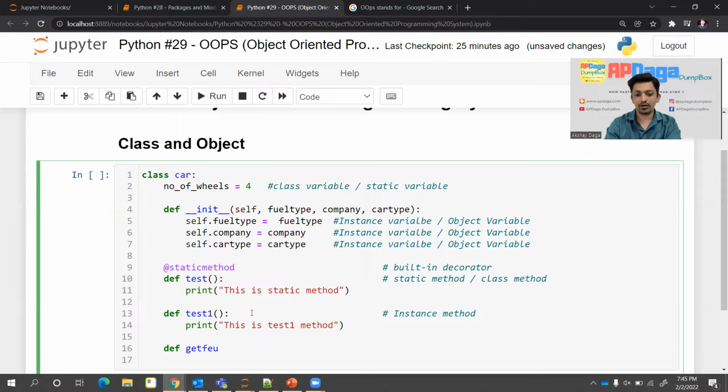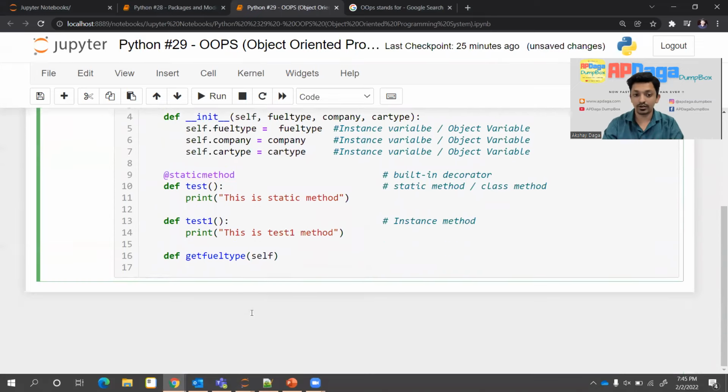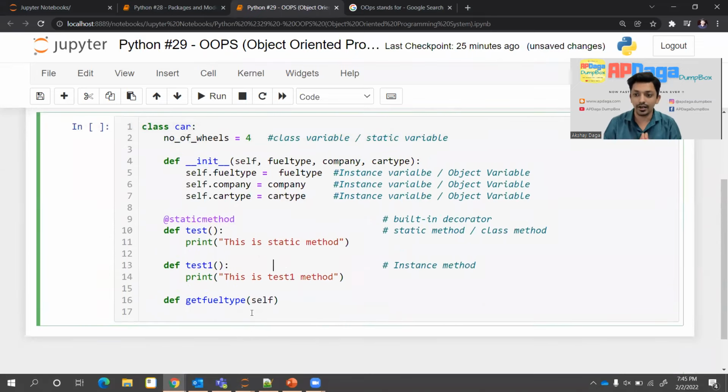I'll write one more thing, def get_field_type. I just want to get the field type for each object. I'm just writing it down. You will get to know why I'm writing this kind of method. And one more thing, I made a mistake over here. I told you whenever you write any kind of method in a class, you have to always pass one variable into that, that is nothing but self. It is mandatory, otherwise you will get an error. You don't need to pass that in a static method. You will understand why. You will connect all the dots by the end of this video.